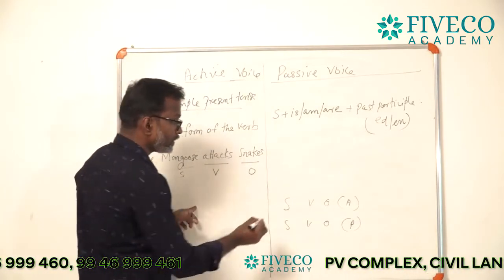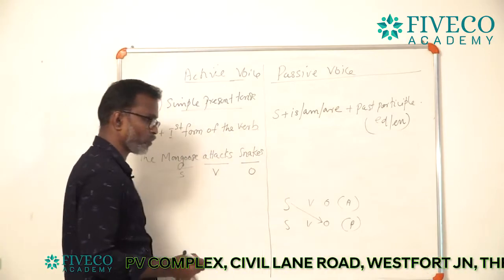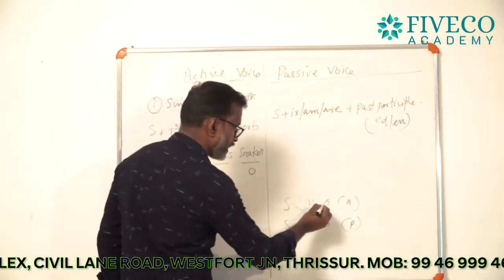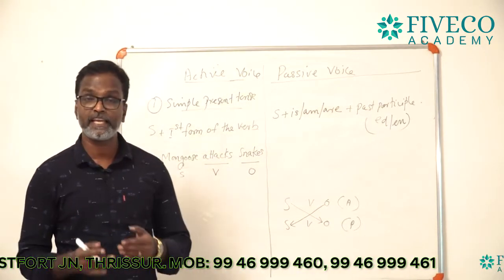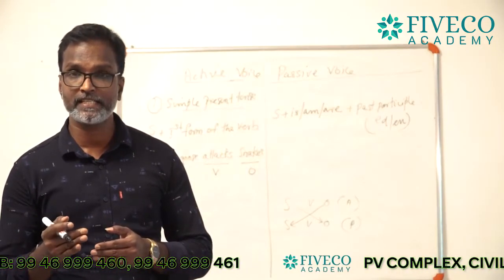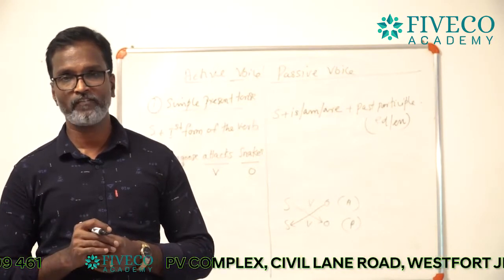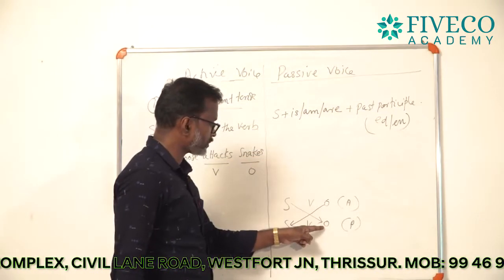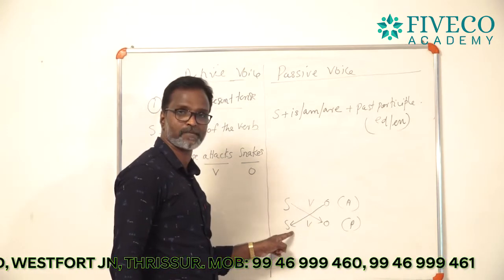I told you the subject of the active voice will be the object of the passive voice. Similarly, the object of the active voice will be the subject of the passive voice. You should keep this picture in your mind while you change an active sentence into passive. Don't forget. The subject of the active will be the object of the passive and the object of the active will be the subject of the passive.